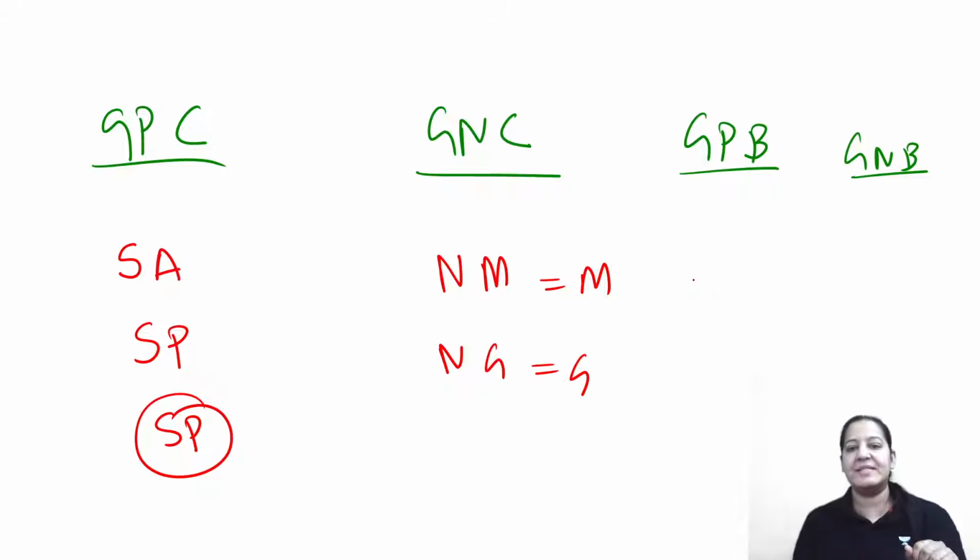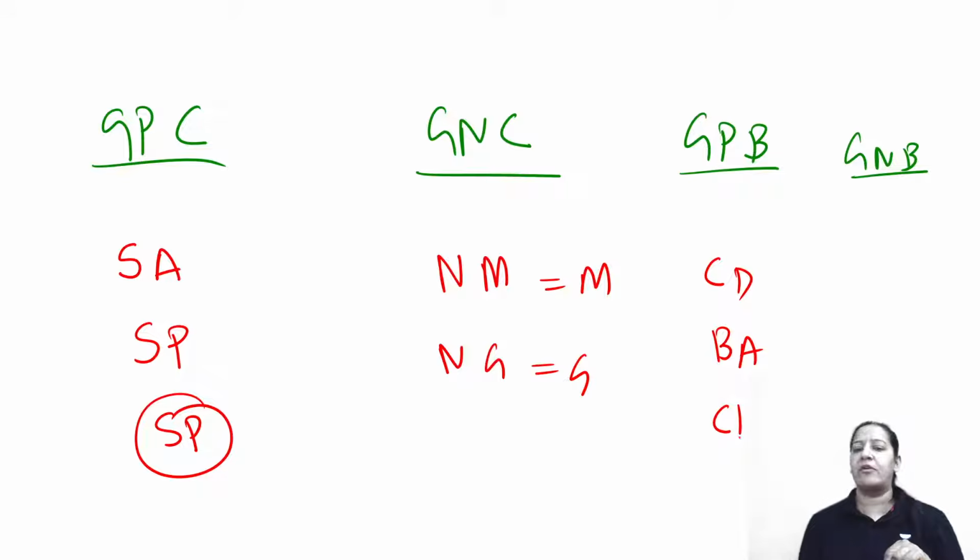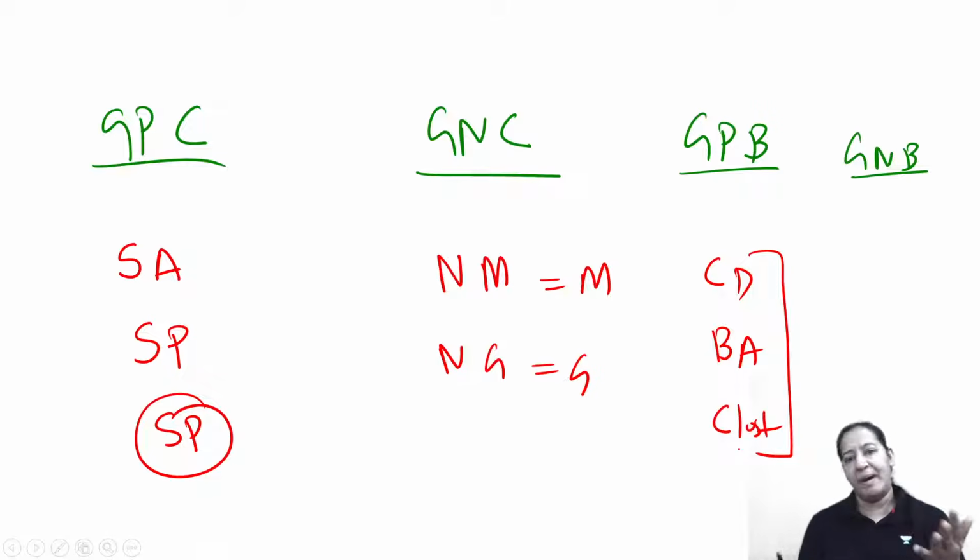In gram-positive bacilli, I will start with Corynebacterium right now. So, I am starting with Corynebacterium diphtheria. After that, I will move on to Bacillus anthrax, the second bacteria. After that, I will move on to Clostridium. So these three gram-positive bacilli, I am going to teach you one by one right now in this lecture.